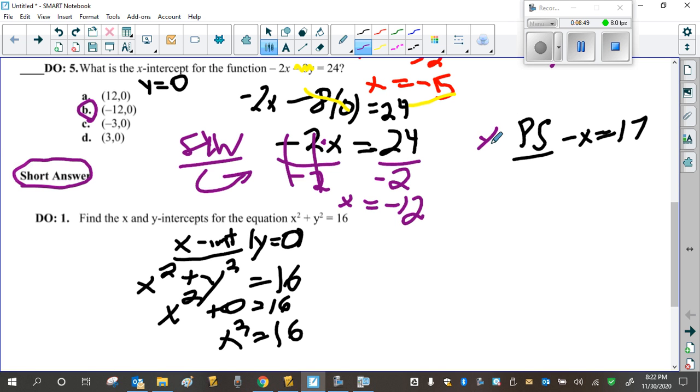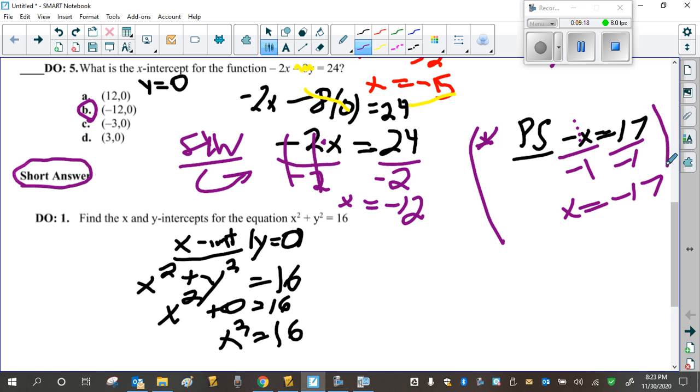Go ahead and write a PS study star here. Sometimes you're going to end up with negative x equals 17, especially in our last unit, solving systems. You need to know that this means negative 1 times x. And solve doesn't mean find the value for negative x. It means find the value for positive x, or just x. You have to divide this by negative 1 if that ever comes up. Okay, so that's just a side point.